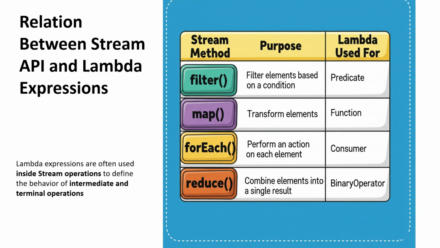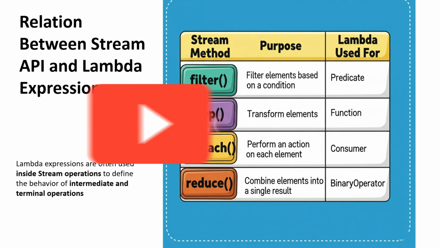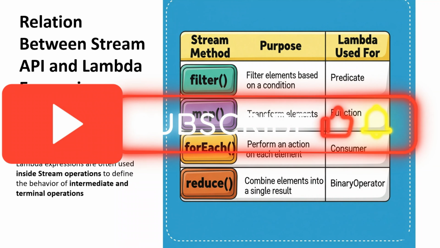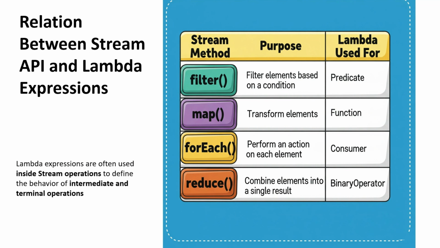Next, we'll look into the relation between Java Stream API and Lambda expression, because a lambda expression is often used inside stream operations. They define the behavior of intermediate operations and terminal operations. Let's say there are different methods. The filter filters based on a certain condition, and the lambda used over here is the predicate.